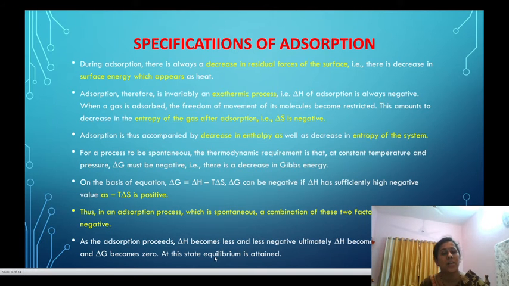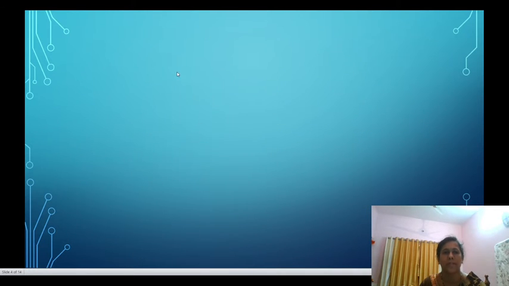When the equilibrium stage is reached, that is when delta H is less and less negative and delta H is equal to what? That is T into delta S, and delta G, that is the change in free energy, is equal to 0. At that stage it is called the equilibrium state.